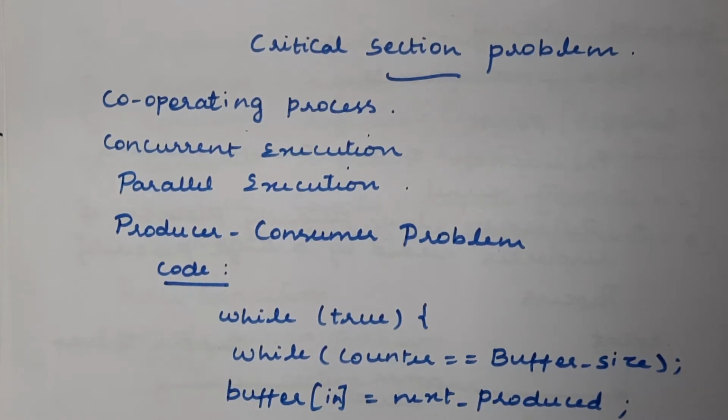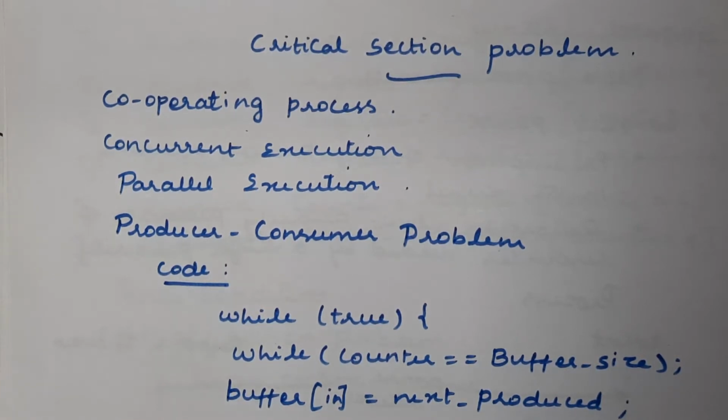That is what we will get if the processes try to execute in parallel, which means simultaneously. If the two processes are updating or accessing the common data, we will not get the correct output, only an inconsistent final outcome. So what we have to do is overcome all these problems with the help of some features. We will discuss what features or criteria we should follow in order to avoid the inconsistent result.